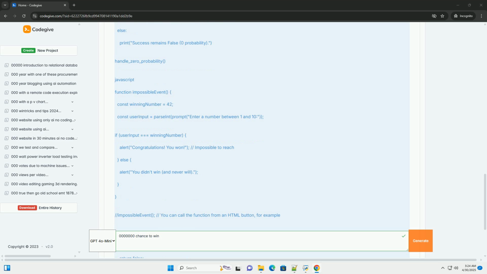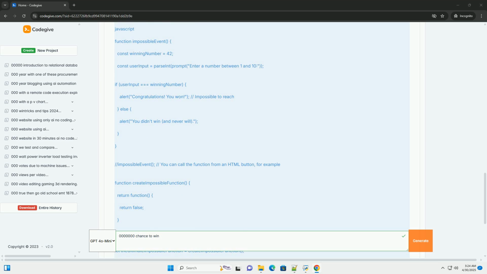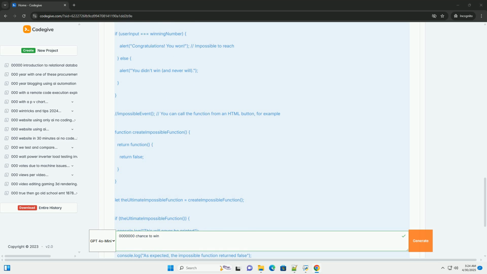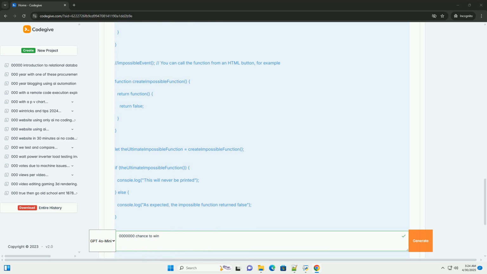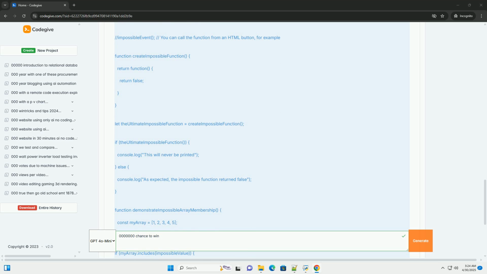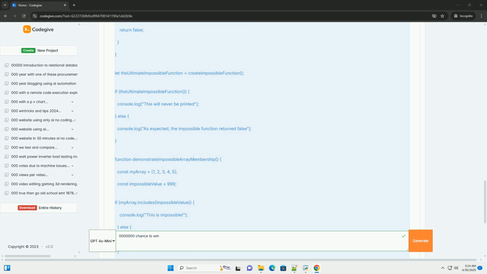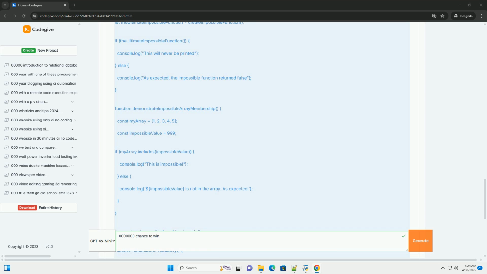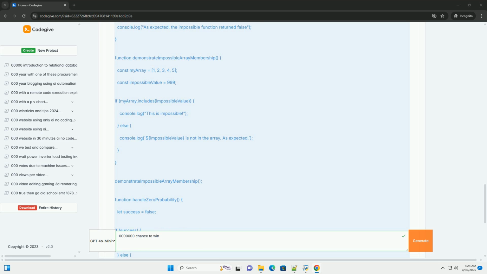Why explore impossible scenarios in code? Error handling: we often design programs to handle unexpected or impossible situations gracefully. For example, if a user enters invalid data, we might trigger an error message instead of allowing the program to crash. Testing and edge cases: it's important to test how your program behaves when presented with edge cases, including impossible inputs.